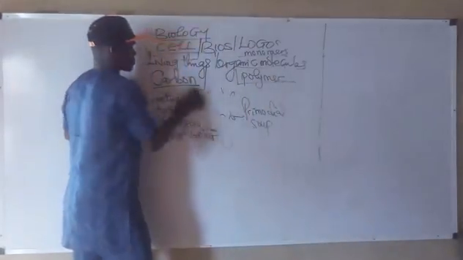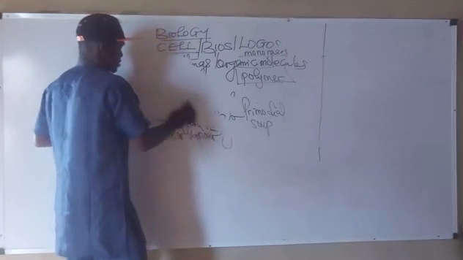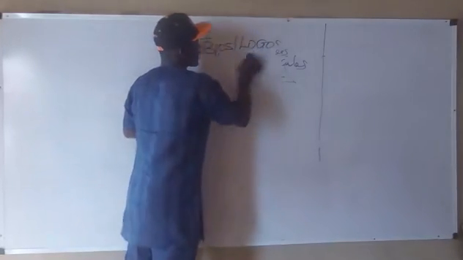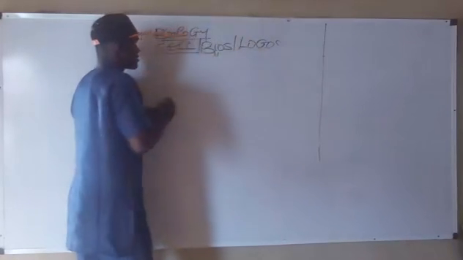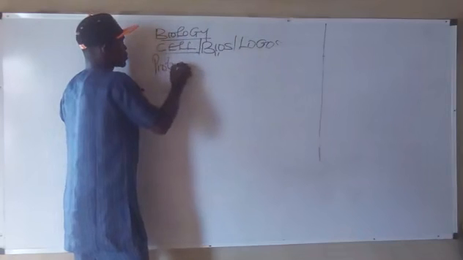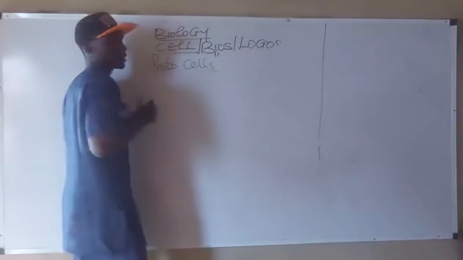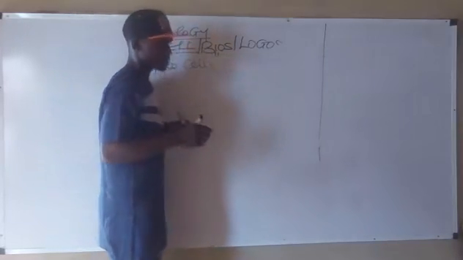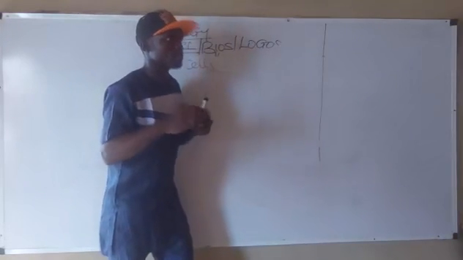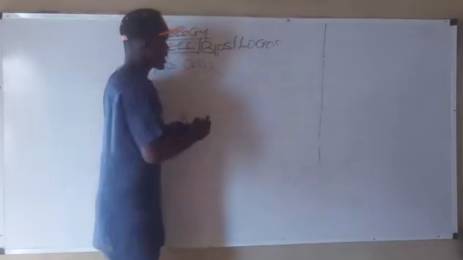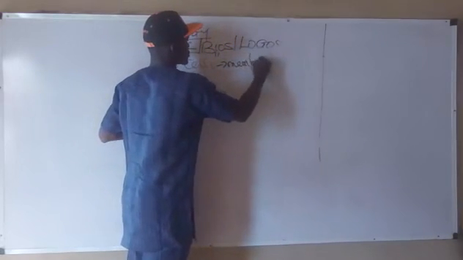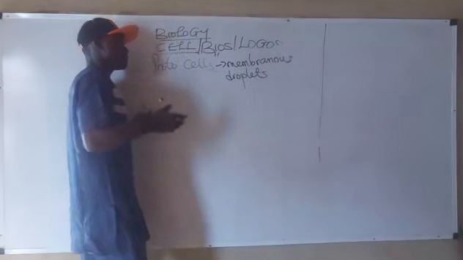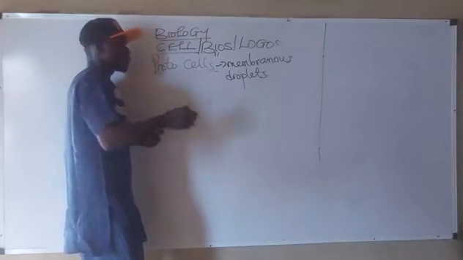Also note that scientists believe that the first cells that existed were called protocells.